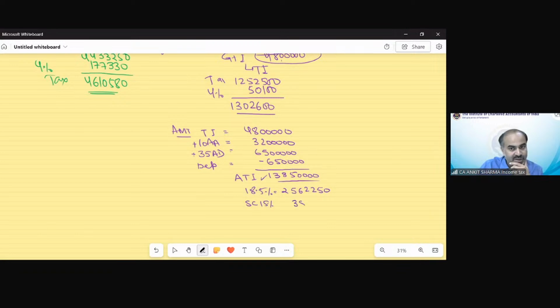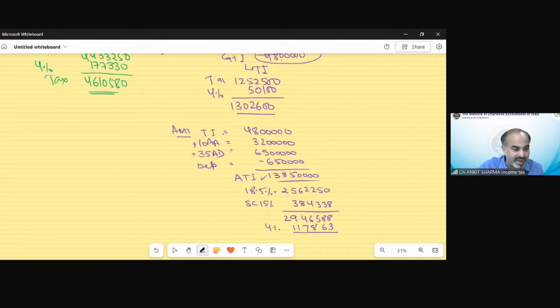So that would be 384,338. Total value would be 2946,588. Now 4% cess, so it would be 117863.